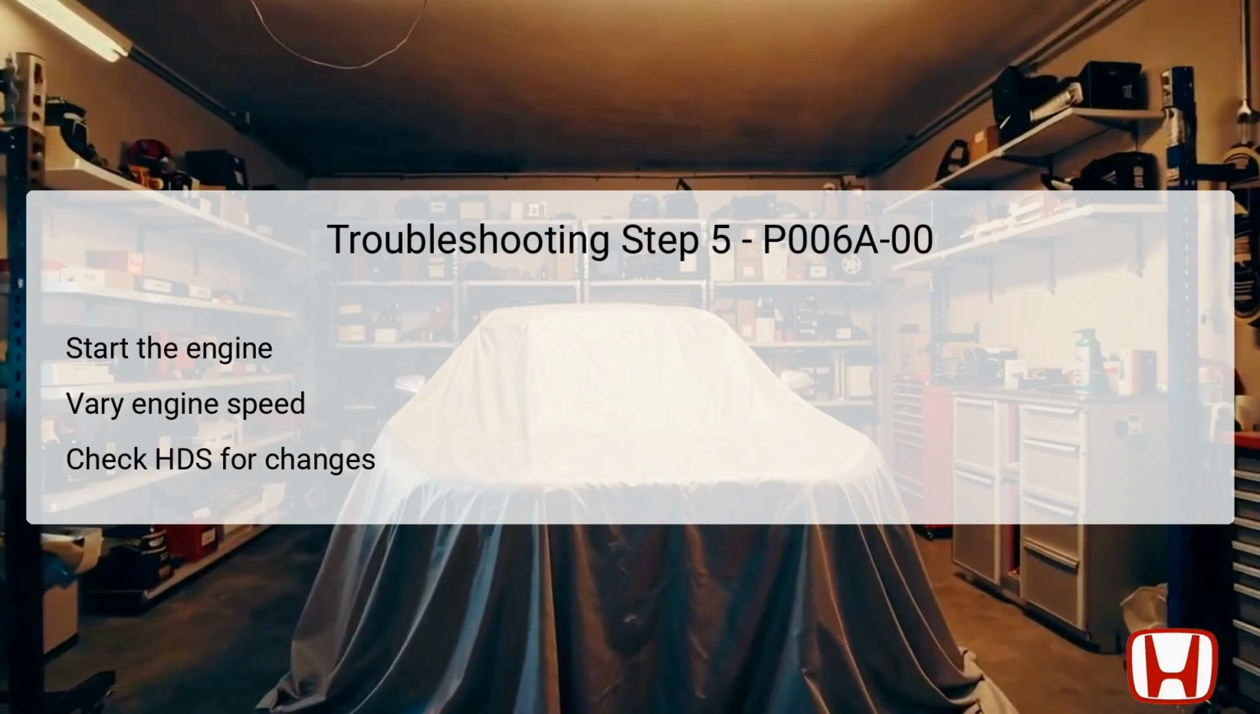For the final troubleshooting step, start the engine and monitor the MAF sensor readings on the HDS while varying the engine speed between 2,000 and 3,000 RPM. It is essential to observe how the MAF sensor responds to changes in engine speed. Under normal functioning, the sensor readings should progressively change corresponding to the engine speed fluctuations.